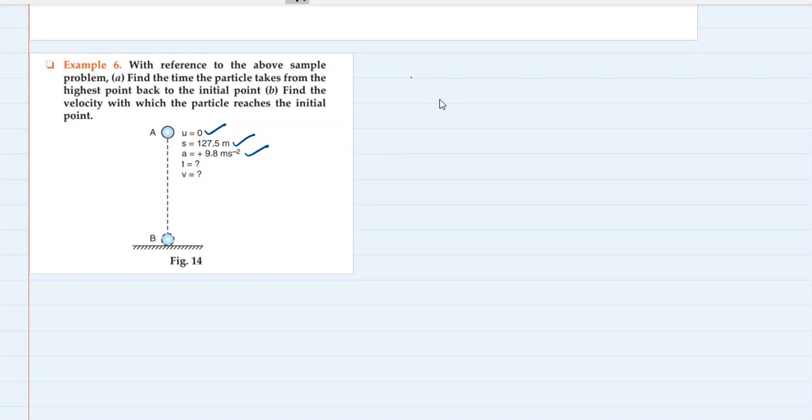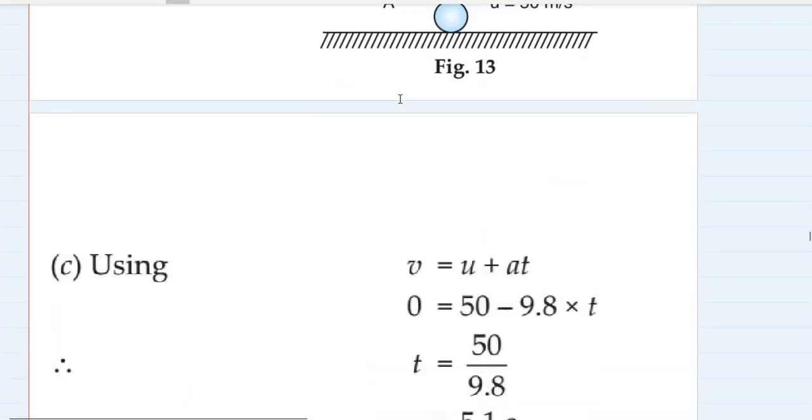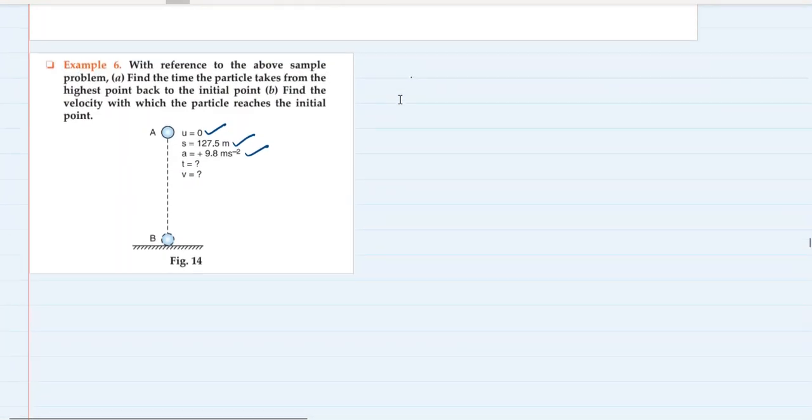Now, how much time did the body take to go up? 5.1 second, right? So how much time it will take to come down? If you calculate, you will find it equal to 5.1 seconds. The time will be same. Okay, finally, find the velocity with which the particle reaches the initial point.